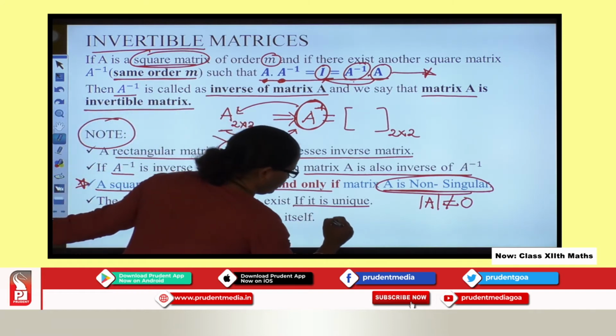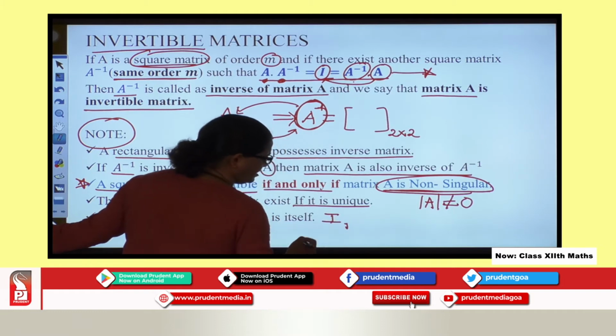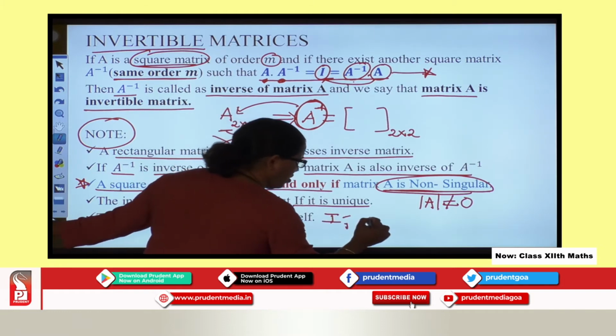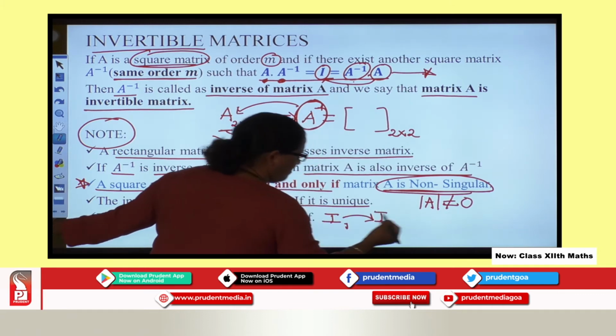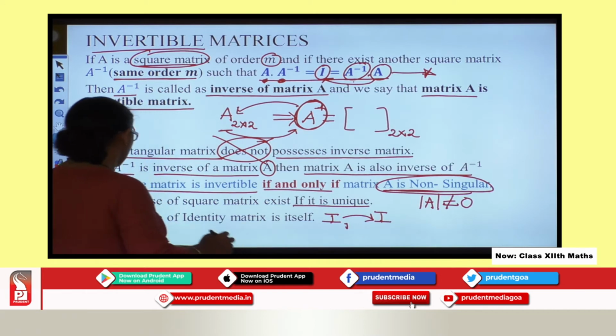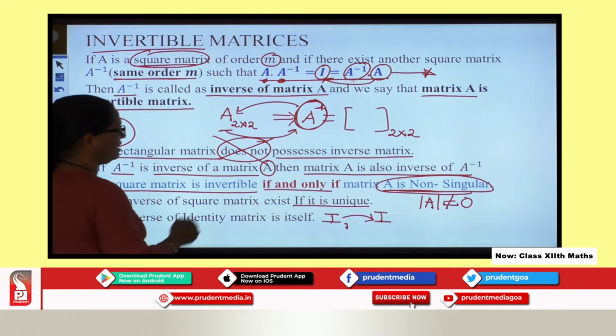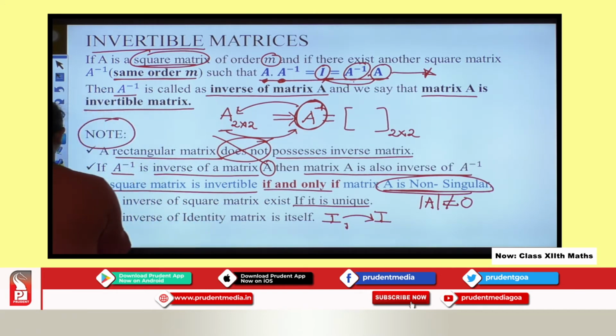Let's proceed further. The inverse of the identity matrix is itself. So basically when you talk about the identity matrix, it is always denoted as I. The inverse of it is always the same matrix. So this is again a very important statement that you need to study.